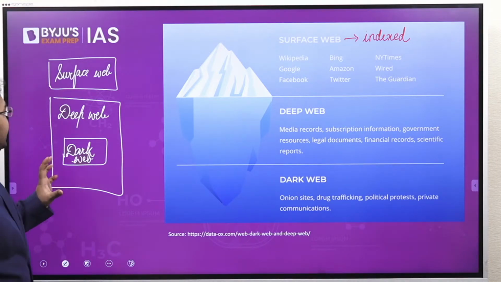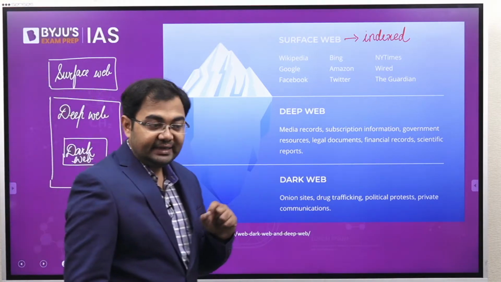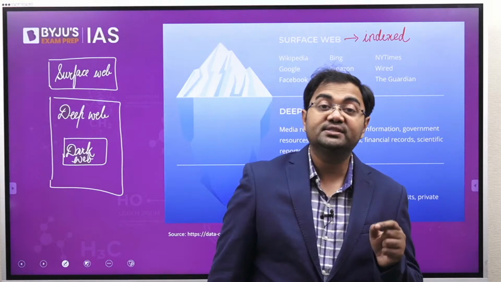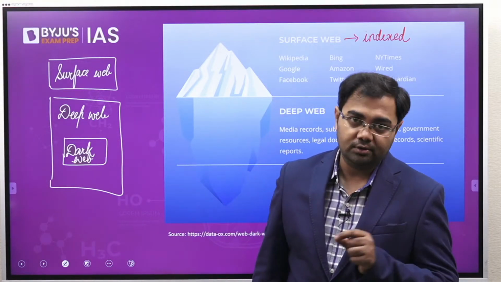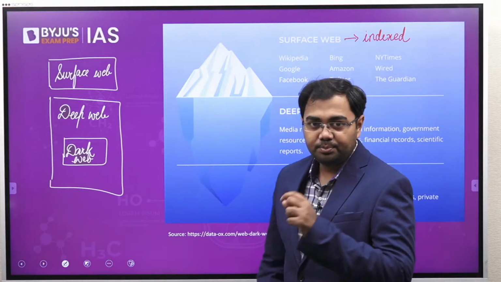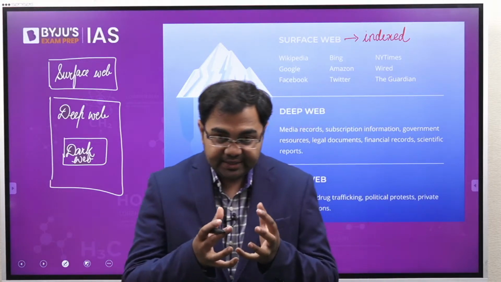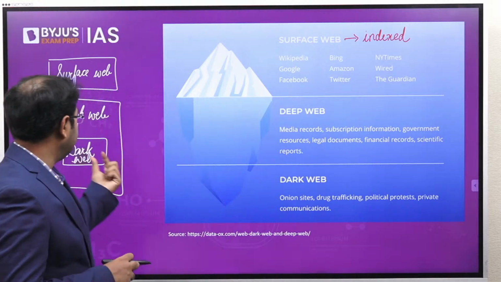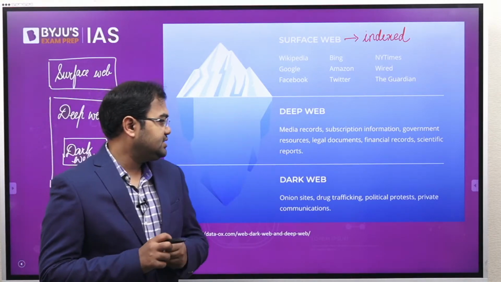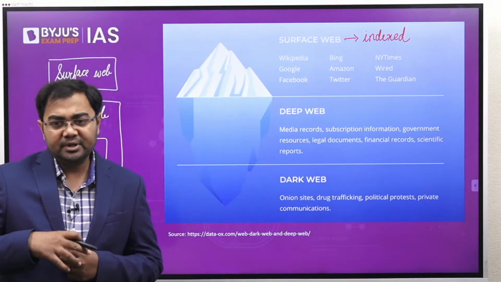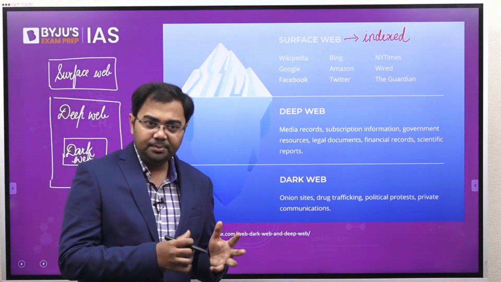Just understand this, that the dark web has to be considered as a part of the deep web. So they are a portion of the deep web, and this portion, which is called the dark web or dark net, is where we see that a lot of completely private communications are kept.